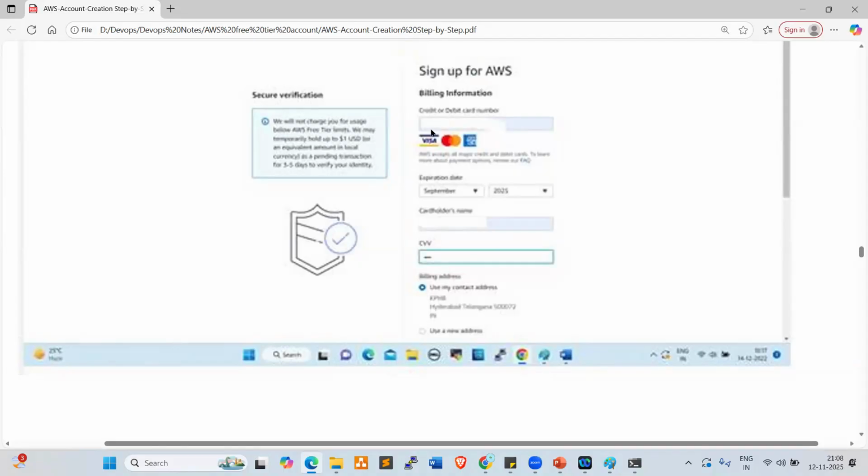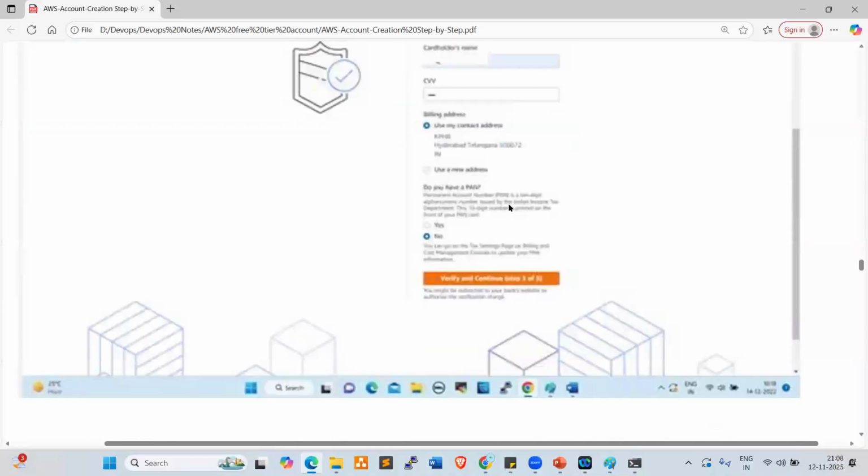So here card number, card expiration date, card holder name, CVV, right? After that, look at this. It asks you to provide the PAN also, you can provide, nothing to worry. They will not charge anything for validation only, right? You can provide your PAN number and click on verify and continue.